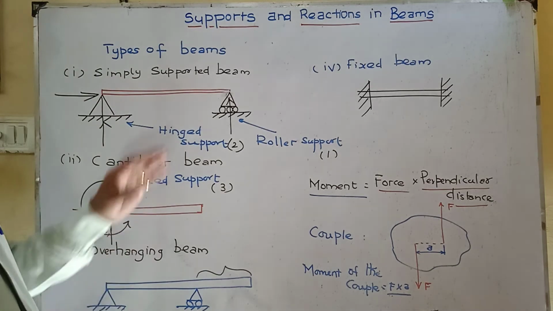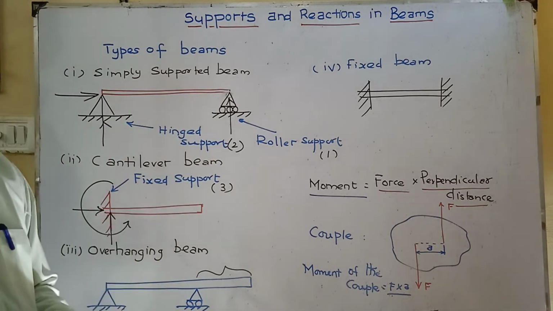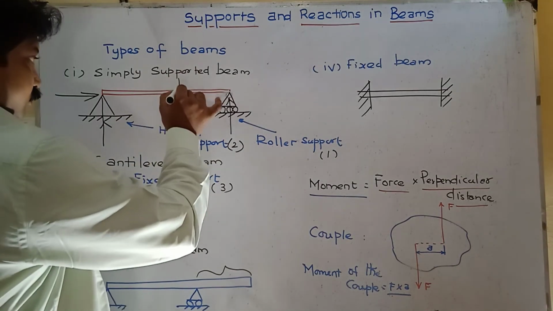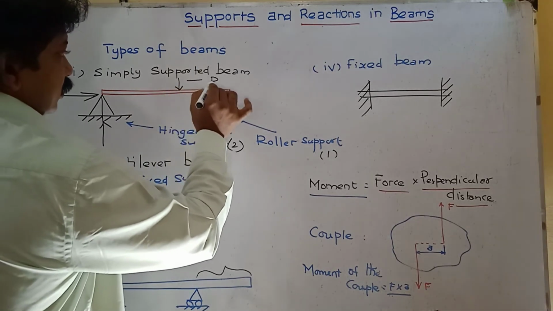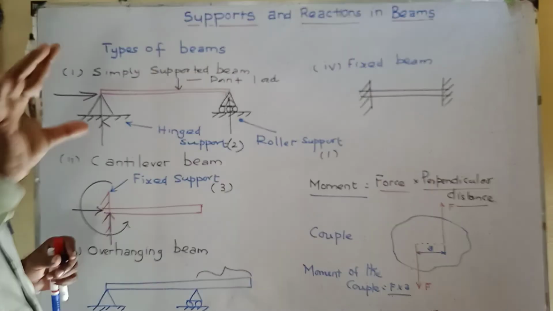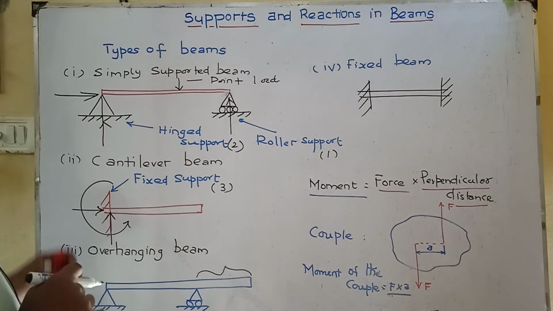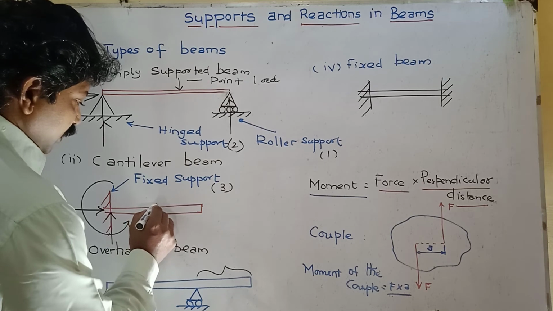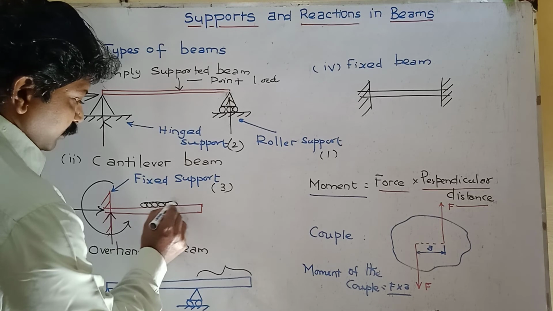Next, what are the types of loads that act on the beam? What are the possible loads? Point load. Load acts at a point on the beam. And the next, uniformly distributed load. The uniformly distributed load is always represented by this symbol W,